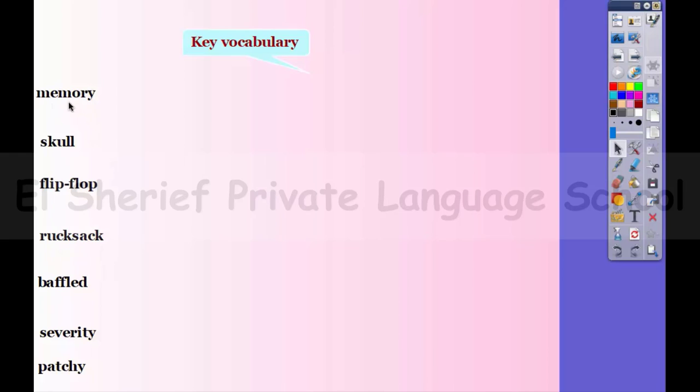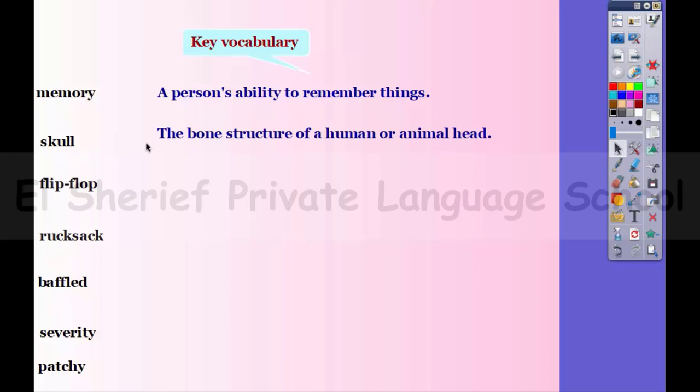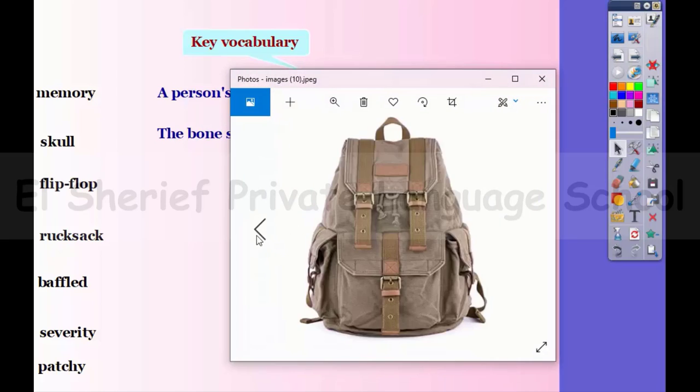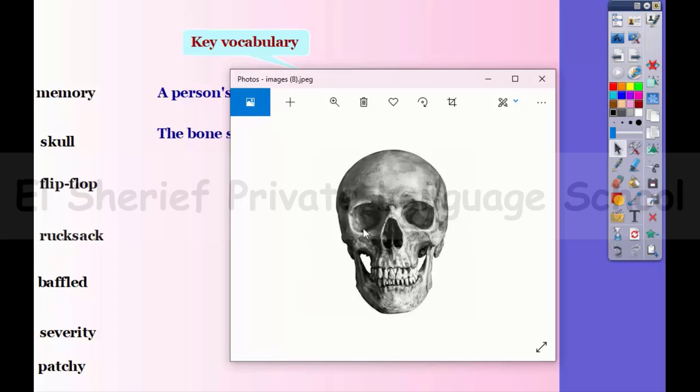Here we have the word memory. We have talked about it. It's a person's ability to remember things. So I can say that I have a bad memory for names. I mean that I cannot remember names easily. The word skull. The bone structure of a human or animal head. So, here is a picture of a human skull.